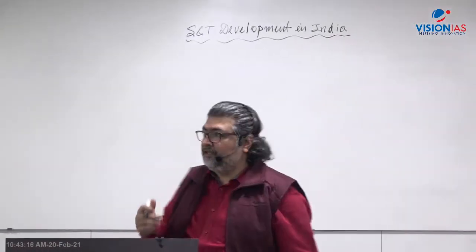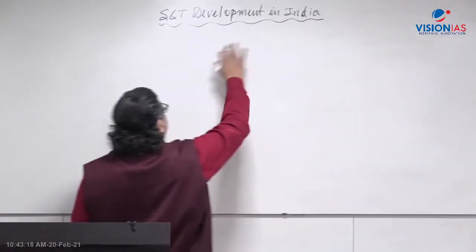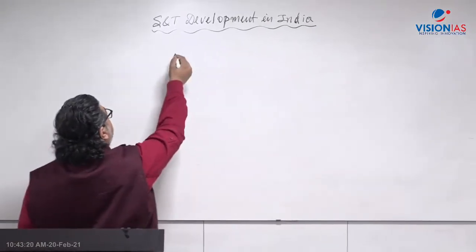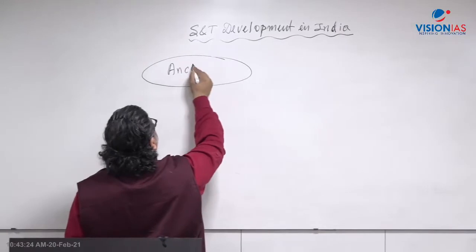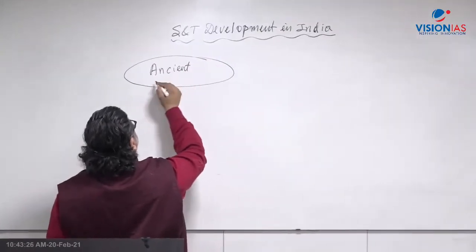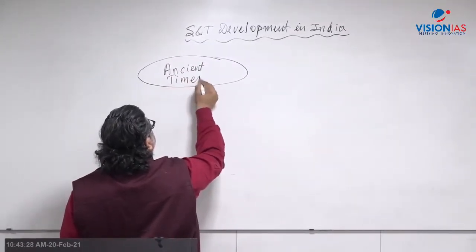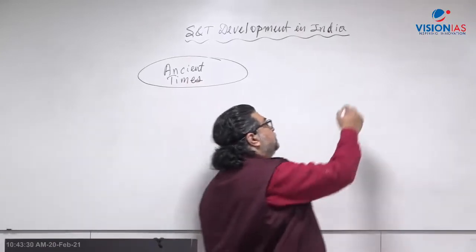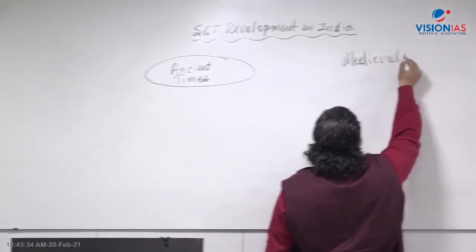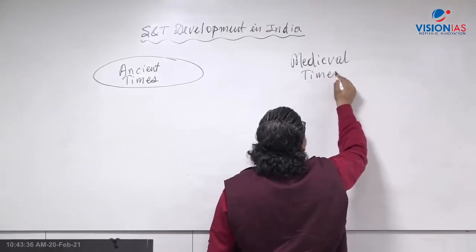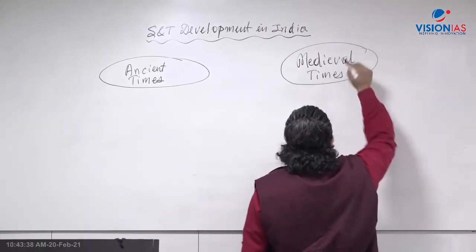So if you see the development in India, and if we review our past, ancient times, then medieval times, there have been various developments in the field of science and technology.